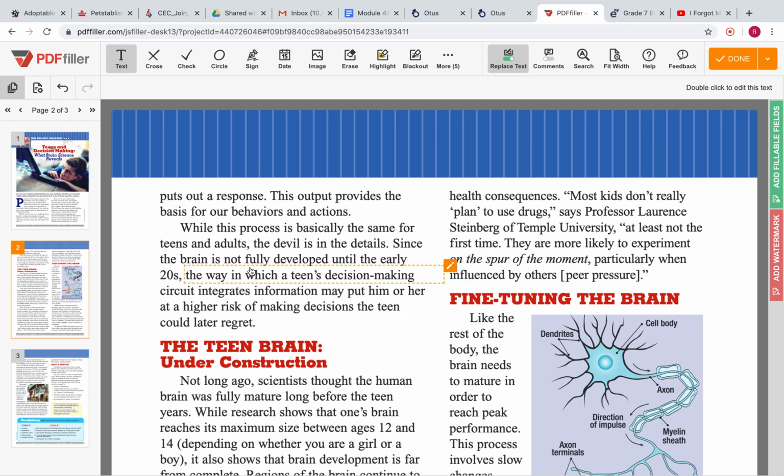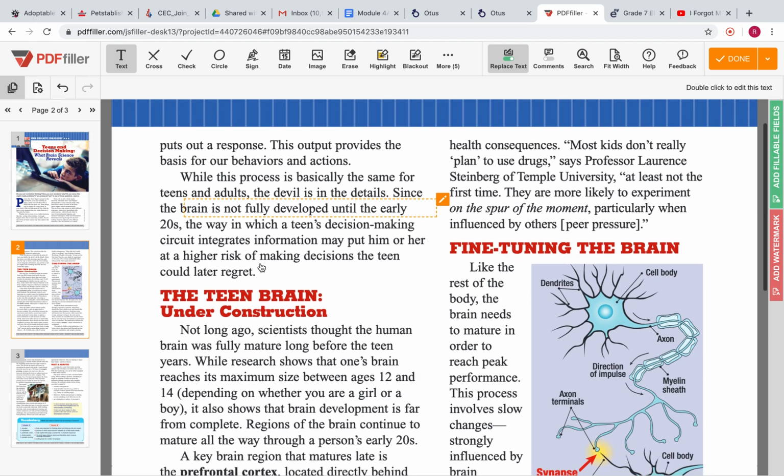So far, this article has basically set the tone by telling us that the teenage brain has not fully developed, and therefore, because of that, teens don't always make the right decisions. Now, it hasn't really explained in detail how the teenage brain is not fully developed. All right, so it's just a brief introduction, so we haven't gotten to the details yet. So far what we have read won't exactly help us answer the question yet.